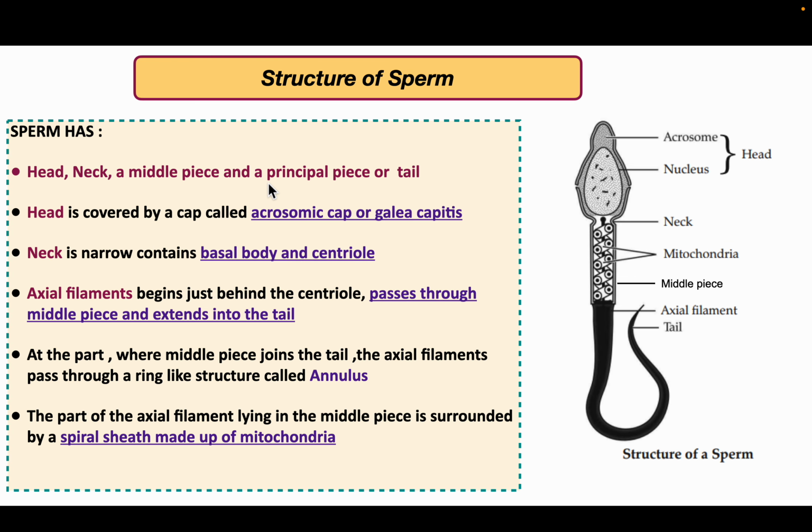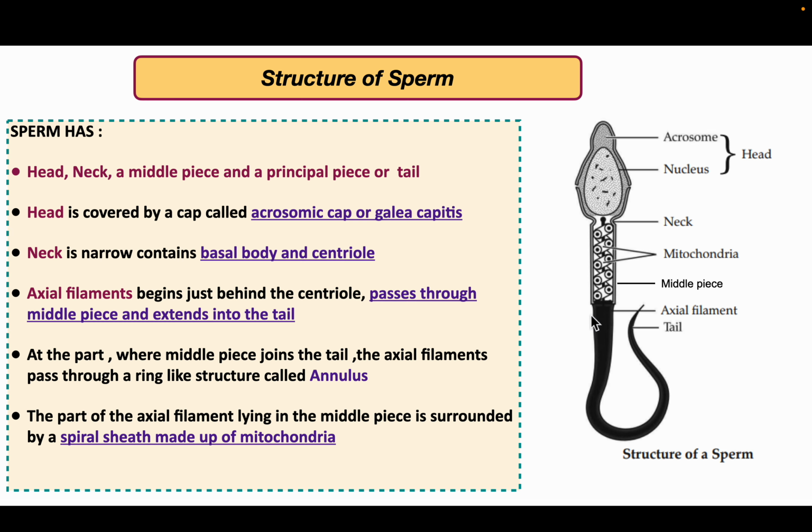Now this is the structure of sperm. The sperm has a head, neck, middle piece and tail. You can see the head, neck, middle piece and tail. The head is covered by the acrosomal cap or galea capitis. The neck is narrow, containing the basal body and centriole. The axial filament begins just behind the centriole, passes through the middle piece and extends into the tail.